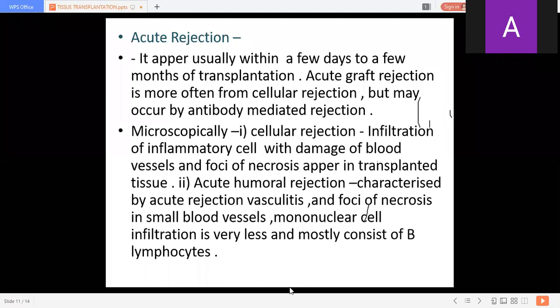Acute rejection appears in a few days or a few months of transplantation. Then microscopically, what are the changes in this acute rejection reaction? There is cellular rejection, that is infiltration of inflammatory cells with damage of blood vessels, and foci of necrosis appear in the transplanted tissue.